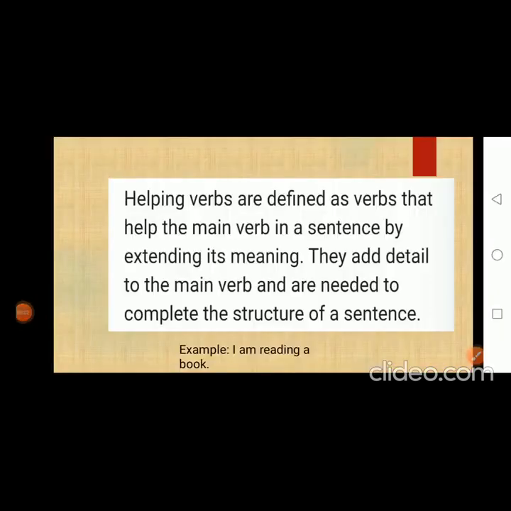Now, we will come to know about the first kind of verbs. The first kind of verbs are helping verbs. Helping verbs are defined as verbs that help the main verb in a sentence by extending its meaning. They add detail to the main verb and are needed to complete the structure of a sentence. For example, I am reading a book. Here, am is a helping verb.